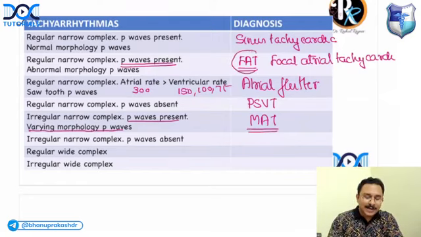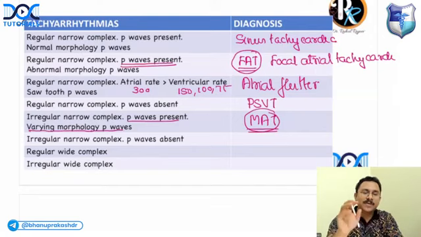In focal atrial tachycardia and multifocal atrial tachycardia, both have abnormal morphology P waves, but in focal atrial tachycardia all the P waves look the same, while in multifocal they are different.